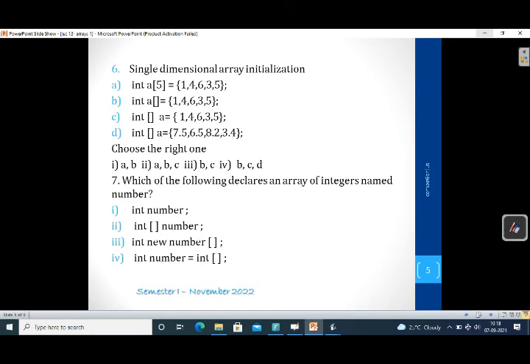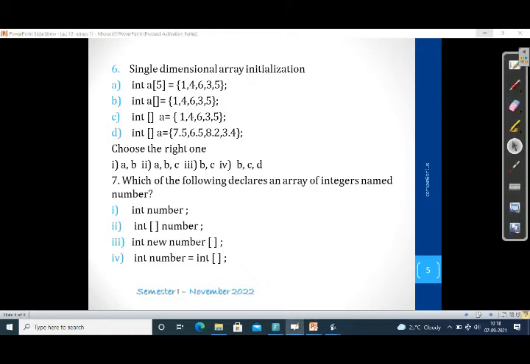So the next one, single dimensional array initialization. Which one is the right one? You need to choose which one is the right array initialization. We know that when we initialize an array, we use the data type, then the array name with square brackets, then the values we are assigning, according to the data type. Here I have given 3 values, these are integers, then a semicolon. So which one is the right single dimensional array initialization? Let's check the options.